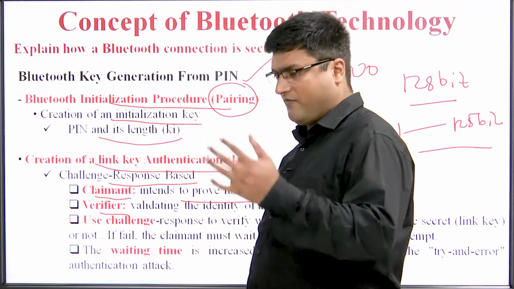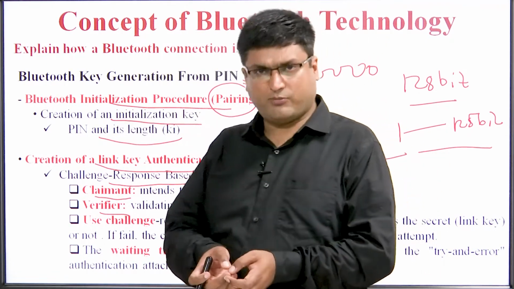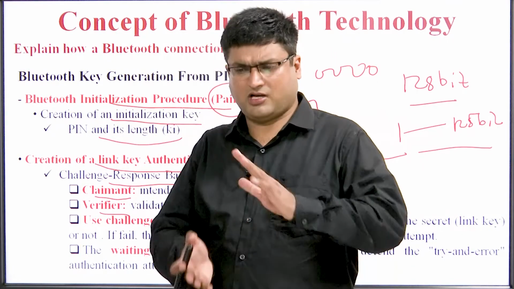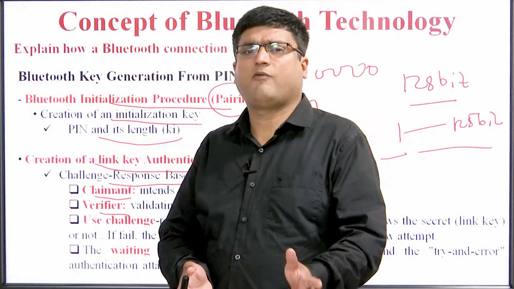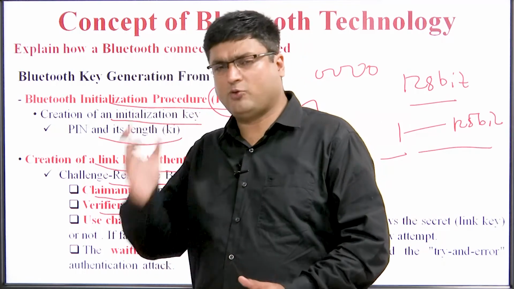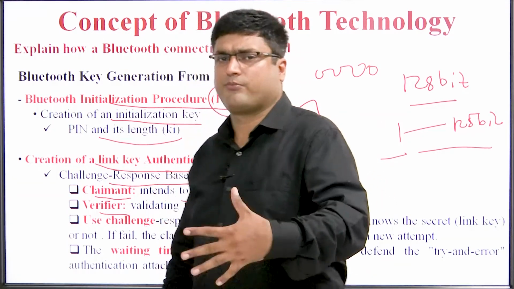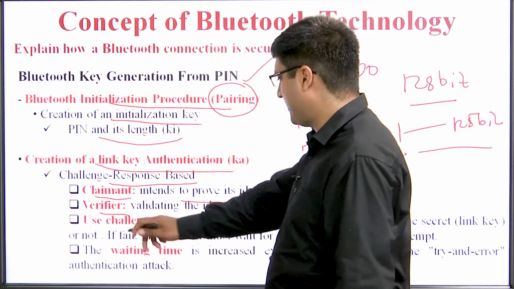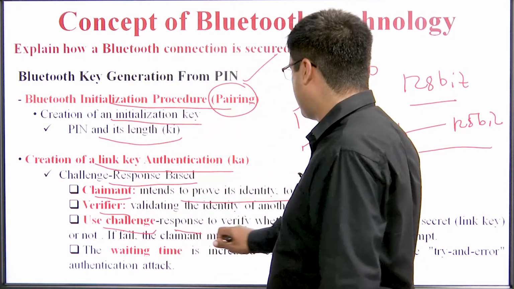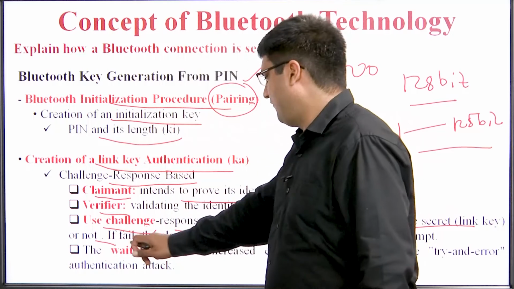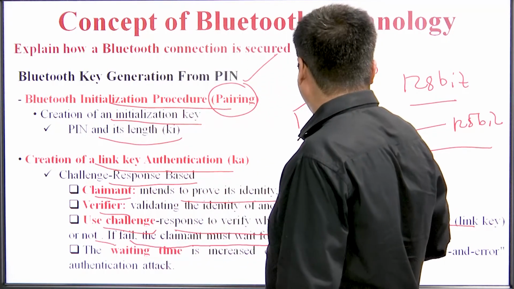For example, whenever we turn on our Bluetooth, a lot of devices are displayed by our mobile system. To connect to a particular device, we have to enter the passkey, the PIN key. So it uses challenge response to verify whether the claimant knows the secret link key or not. If it fails, the claimant must wait for an interval to try a new attempt.